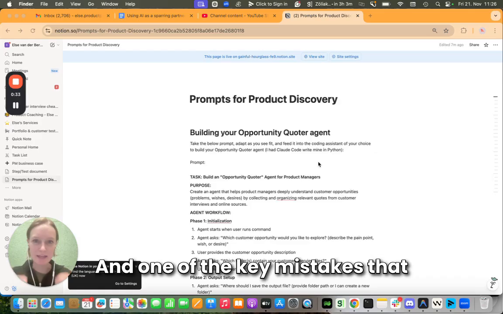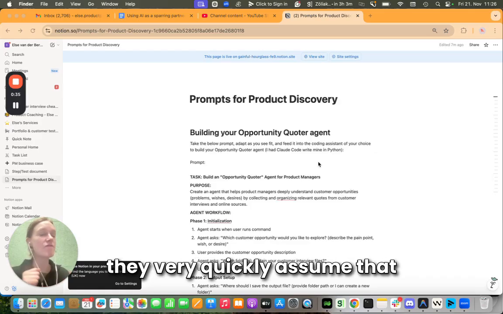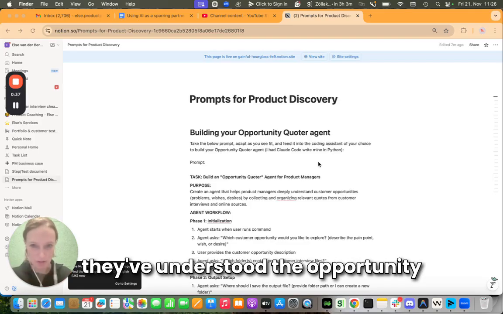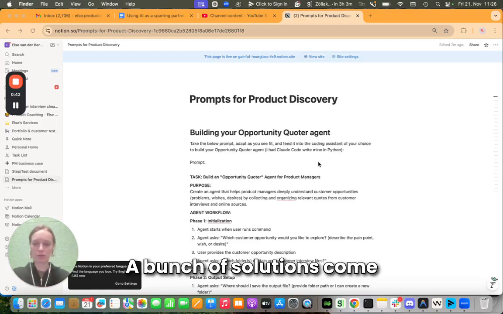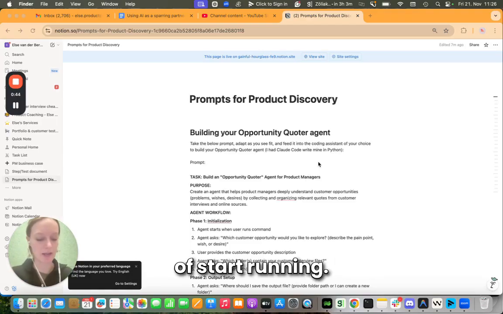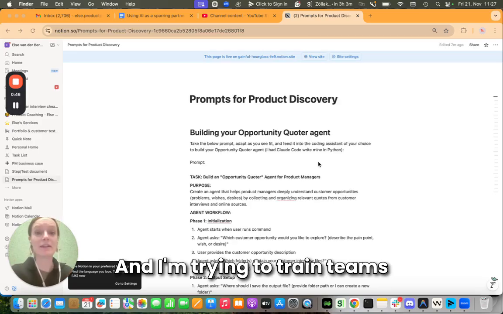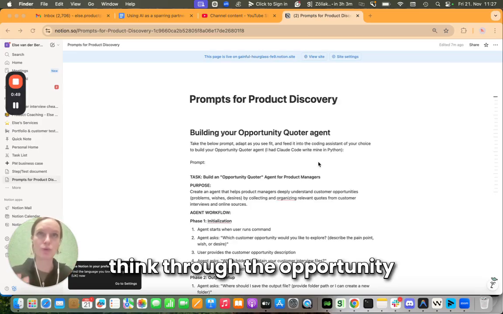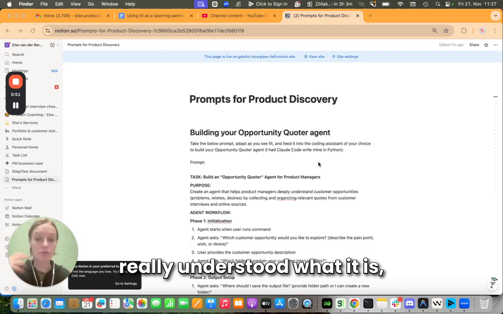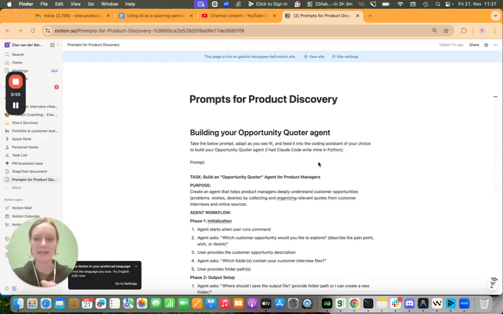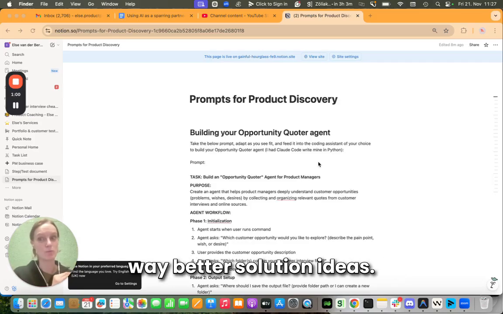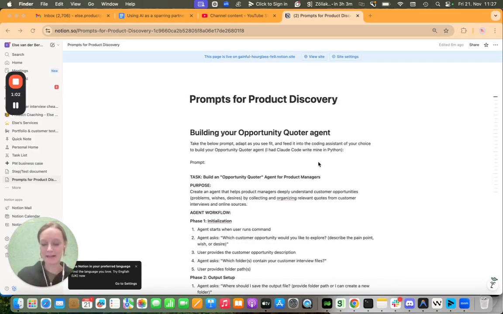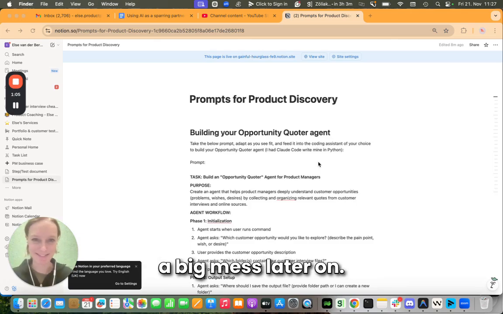And one of the key mistakes that I've seen teams make is that they very quickly assume that they've understood the opportunity and just jump into ideation. A bunch of solutions come to mind and they just kind of start running. I'm trying to train teams to take a little step back and think through the opportunity a bit longer, make sure we've really understood what it is. Do we have a shared understanding? Because of course, spending a little bit more time in the opportunity space will allow us to generate way better solution ideas. And it just kind of prevents a big mess later on.